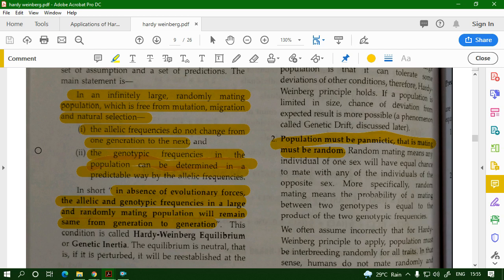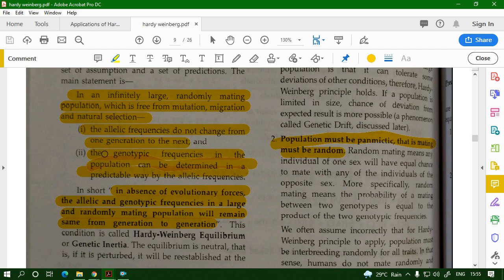But theoretically this doesn't happen exactly. Theoretically there is a difference, but even if it is not a Hardy-Weinberg population, more or less it is similar to the numbers. They don't vary too much. Unless there is a huge difference in mutation, migration and random preference, the frequencies don't change too much in a population.